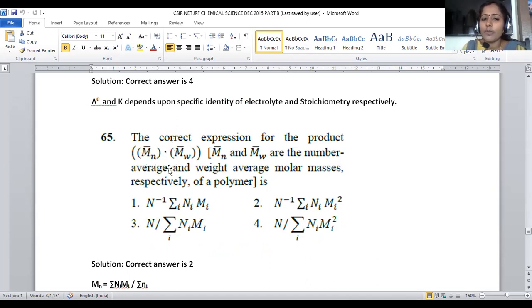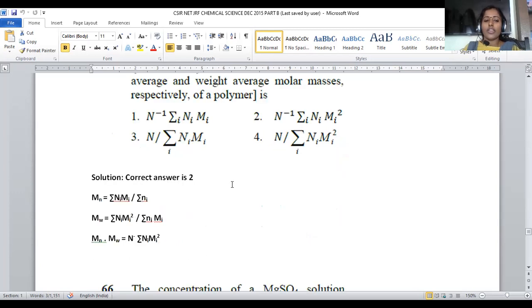If we take the product, most probably they will ask a question like the ratio. That means Mn by Mw, what is the ratio? They will ask in general. But here it is somewhat twisted. The question got somewhat twisted: Mn bar into Mw bar is equal to.